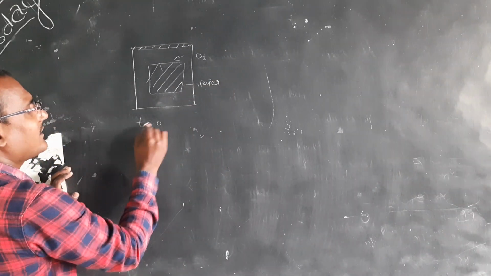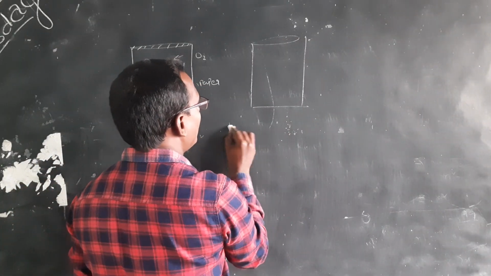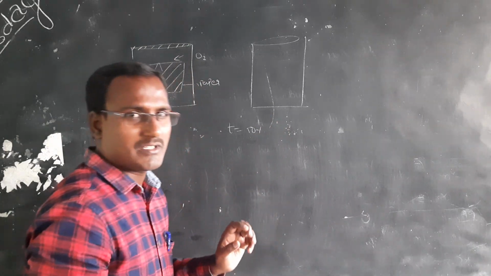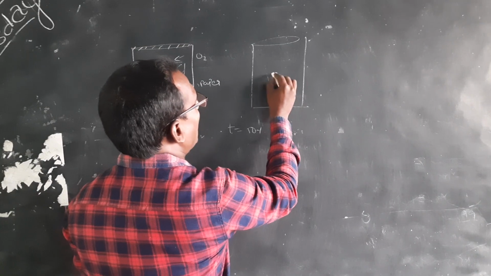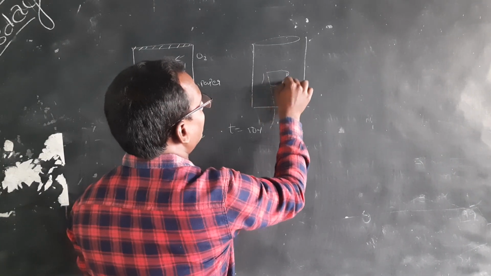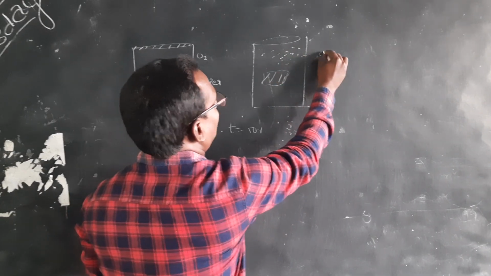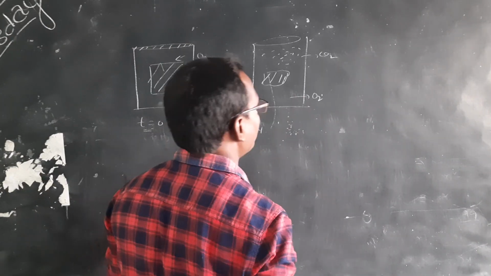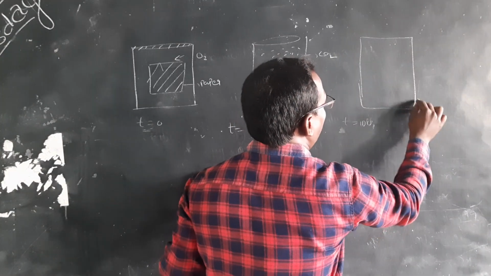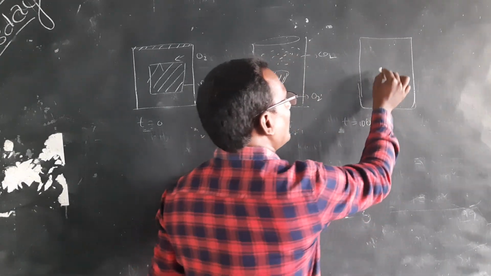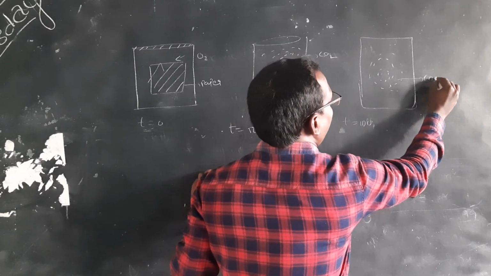This is the initial state, that is t equals 0. When we give a flame, then at t equals 50%, that is, 50% of the time is completed, the paper is consumed a little, 50% is consumed, and some fumes, CO2 gases, are formed, and some oxygen is still there. At t equals 100%, that is complete consumption, there is no paper, no oxygen, and everything is CO2.